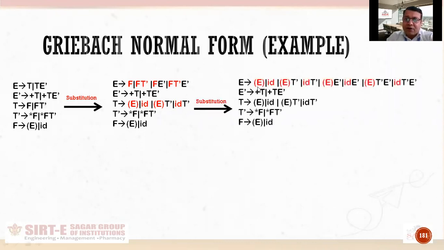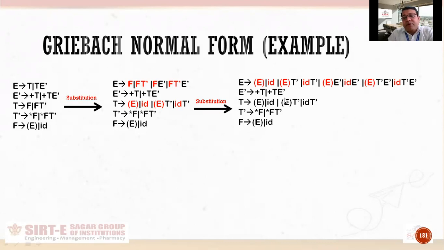So yes, in this step what I have done, I have substituted the productions of F at every production here. In the second step there were 4 productions, and here in the third step it has become 8 productions, because F has 2 productions and if we put them twice in each production, 4 into 2 will become 8.